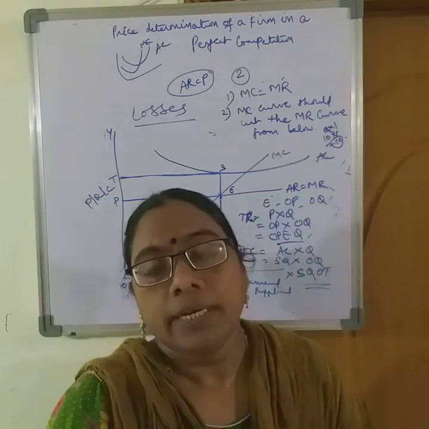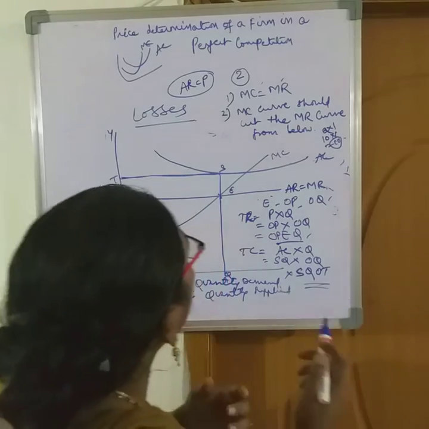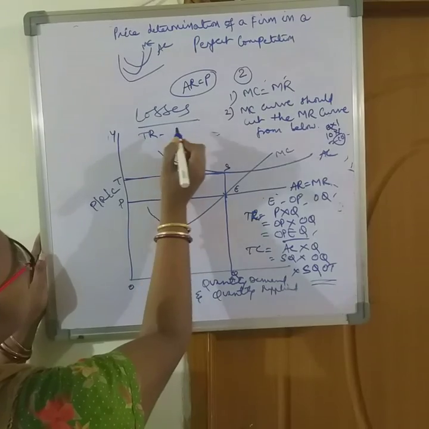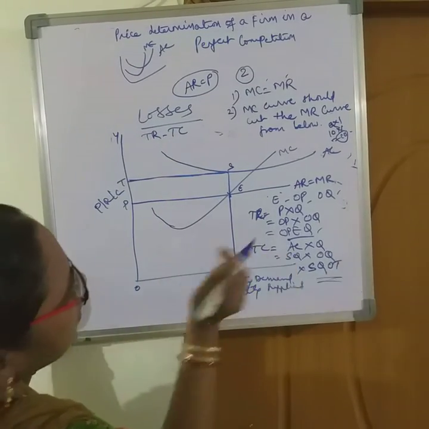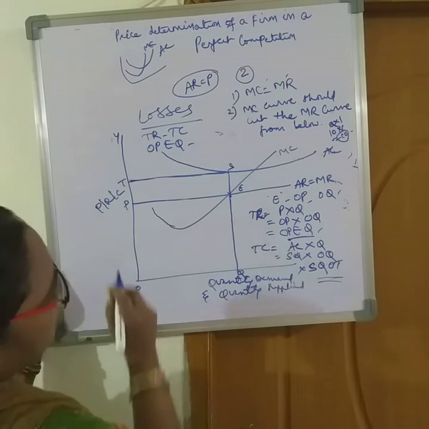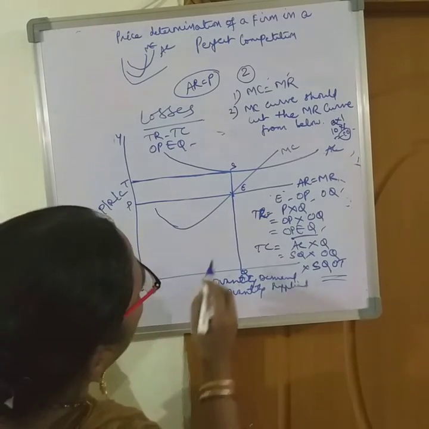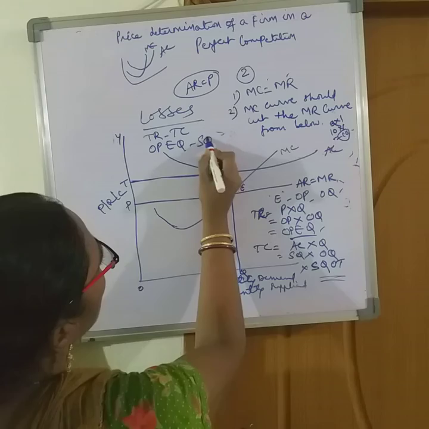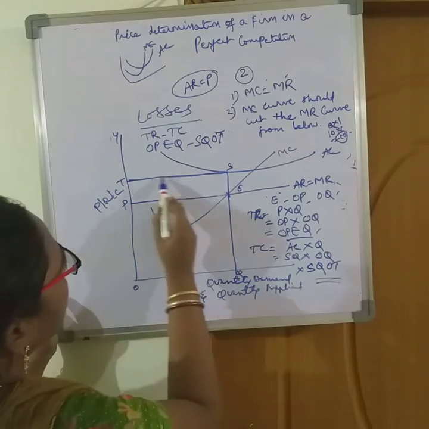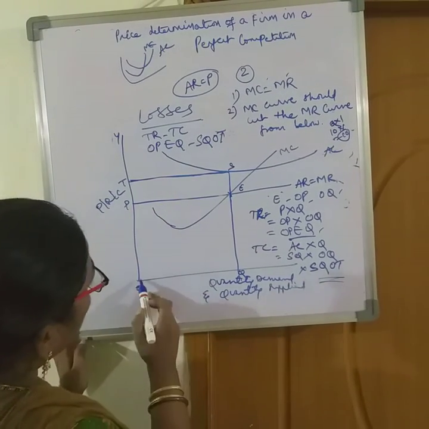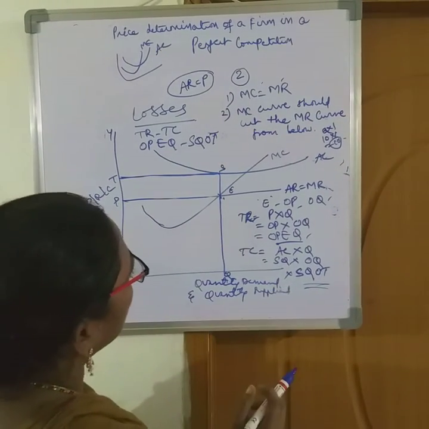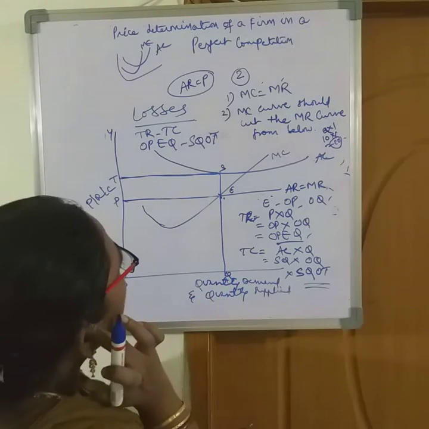Now, in order to get profits or losses, we know the formula. The formula is TR minus TC. And what is TR? TR is OPEQ minus SQOT. Okay, the big area is total cost, and OPEQ is the revenue by selling OQ products.